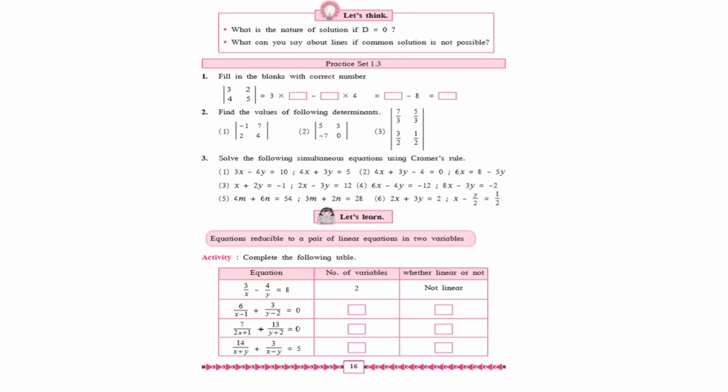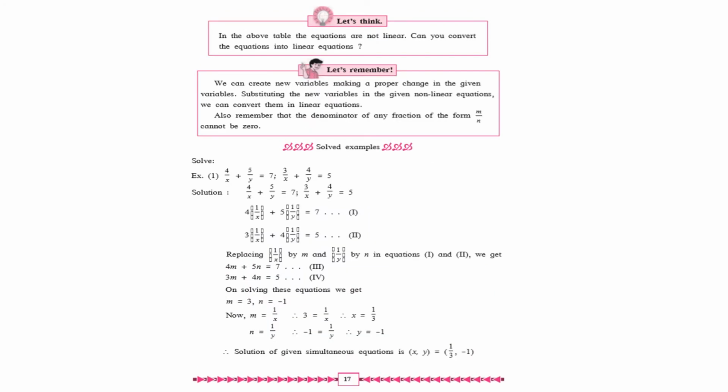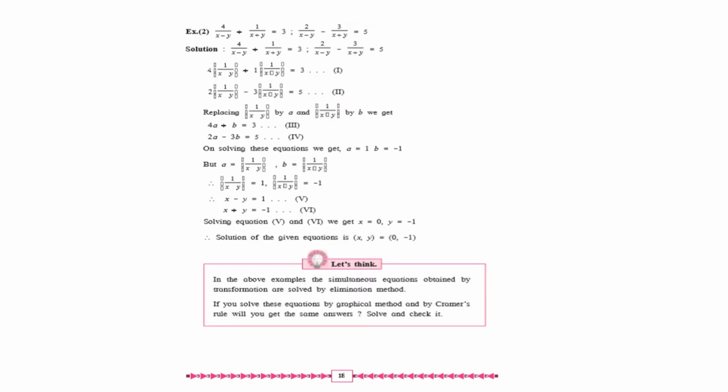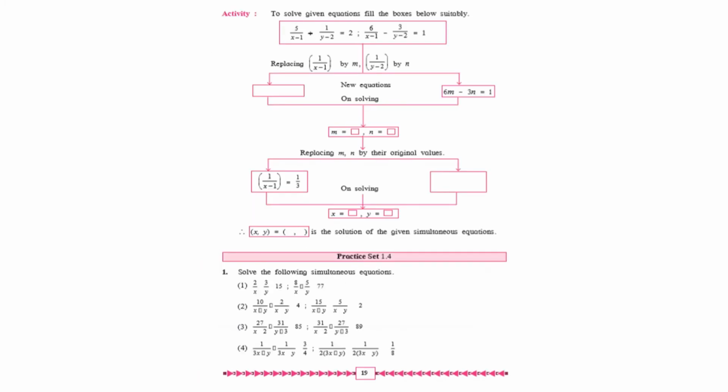Then come to page number 16. You can see the activity, complete the following table. This activity is also reduced. You don't have to do this. Next, page number 17. The entire page is reduced. Page number 18 also, the entire page is reduced. Next, from page number 19, this activity, you don't have to do this activity also.